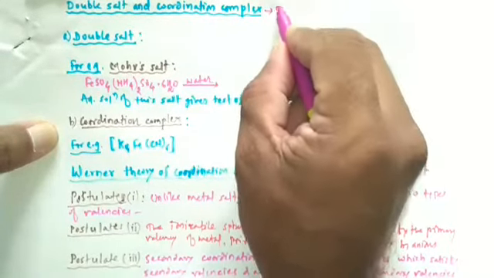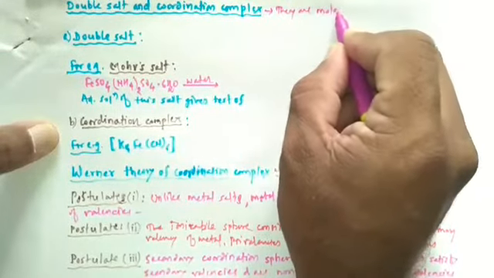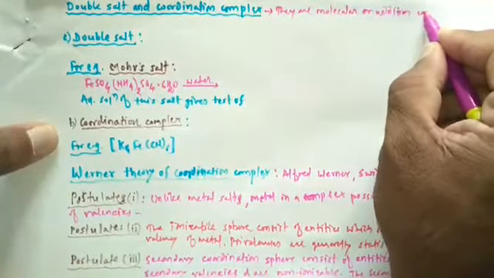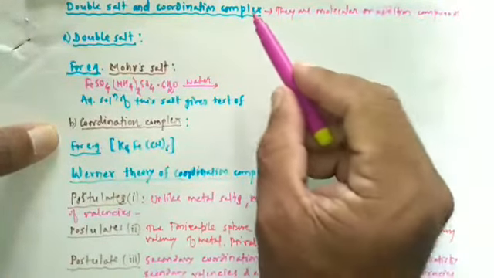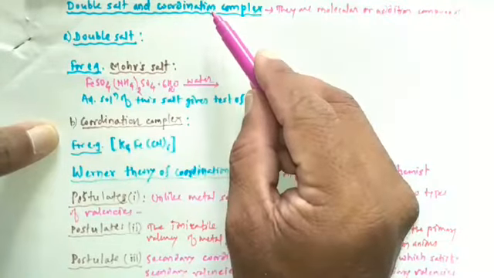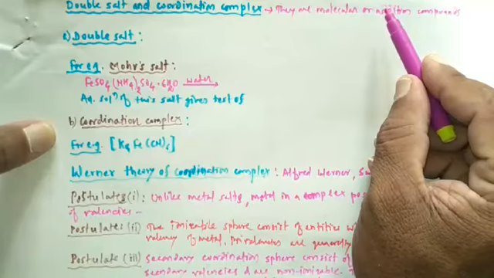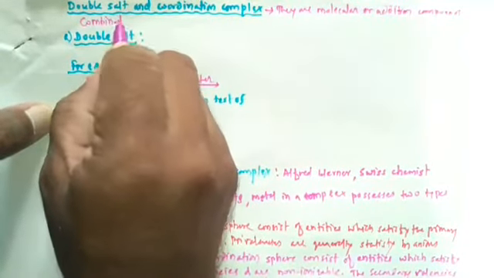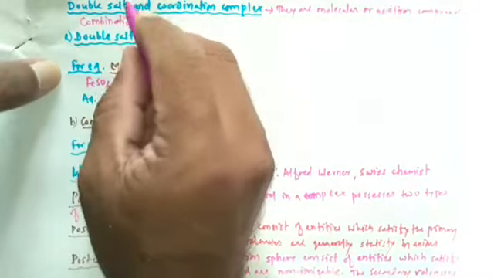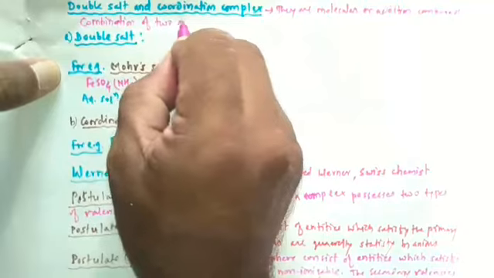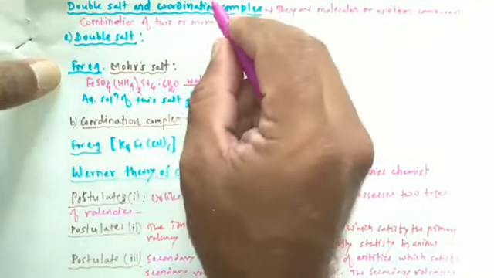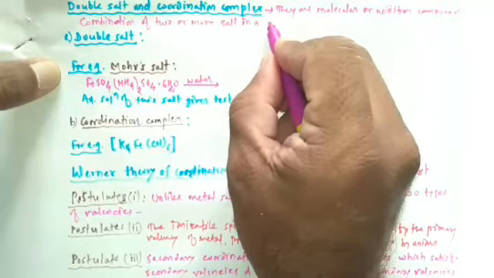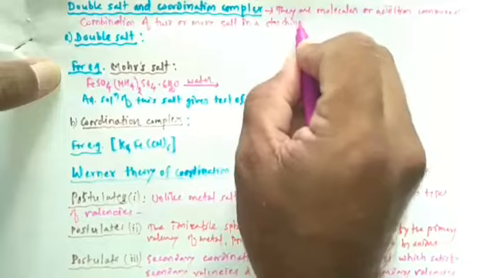Both double salt and coordination complex, they are molecular or addition compounds, and they are formed by combination of two or more salt in a stoichiometric ratio.